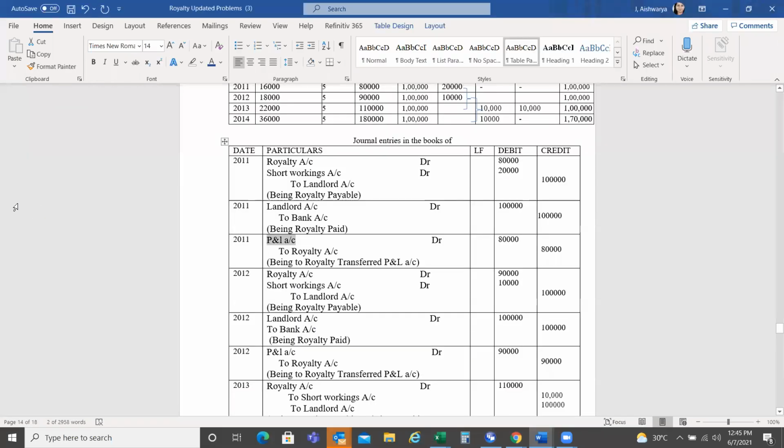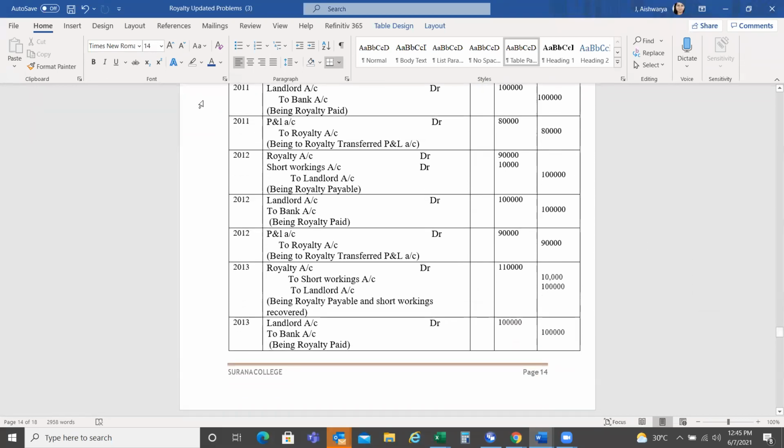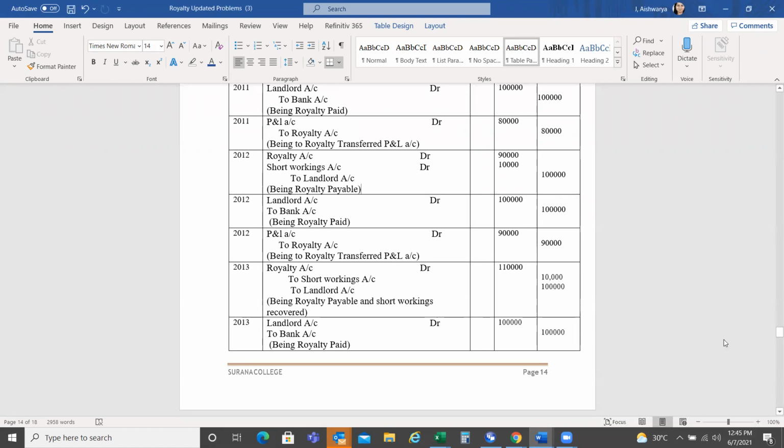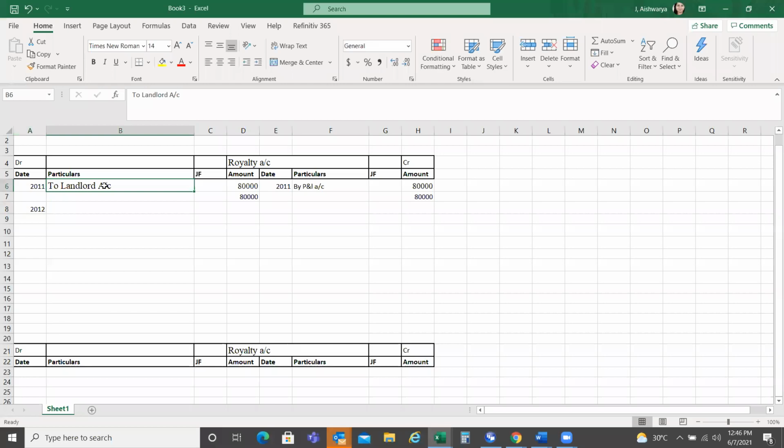So in 2012, you just look into it. What is the first entry that we will come across? Royalty account debit. Royalty account debited, short workings account debited, to landlord account. Royalty account has been debited by landlord, how much? 90,000. So I'm taking the same one, that is to landlord.